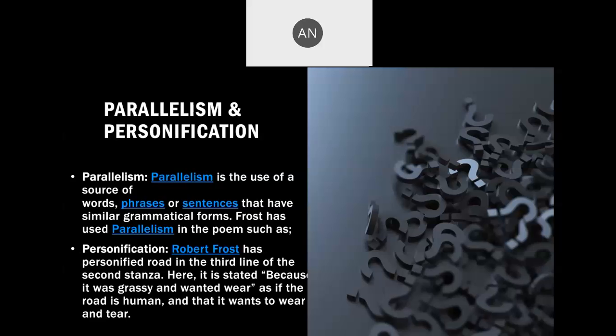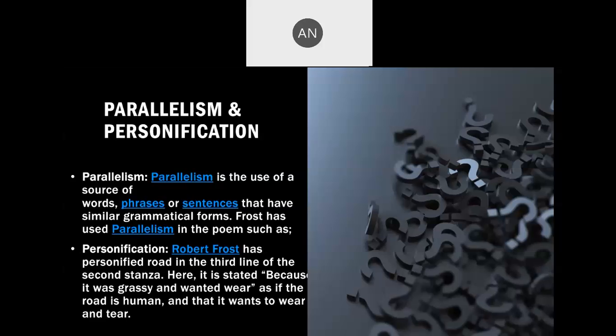Robert Frost has personified the road in the third line. It is stated "because it was grassy and wanted wear." Wear is a word we use for wearing clothes, but here Robert Frost has not used wear for wearing clothes. It means the road is feeling, "I am also a road, though I am the second road, but why are people not walking on me?"